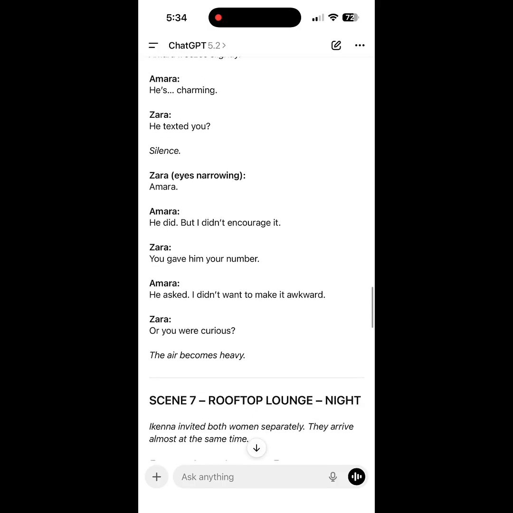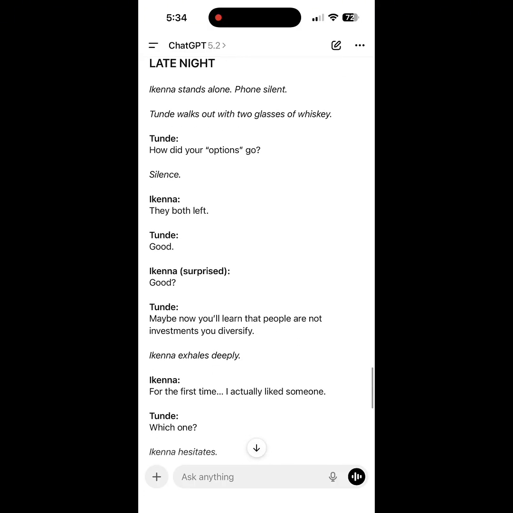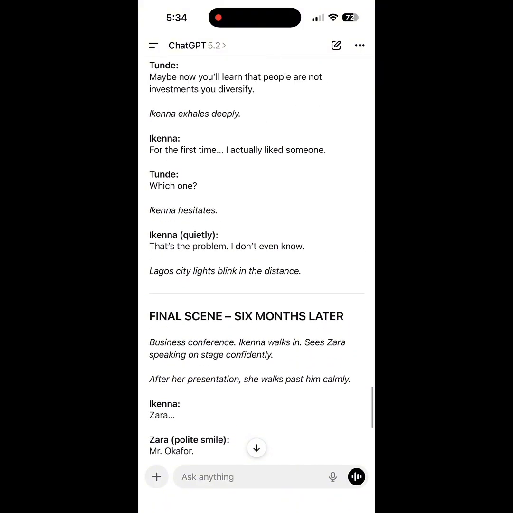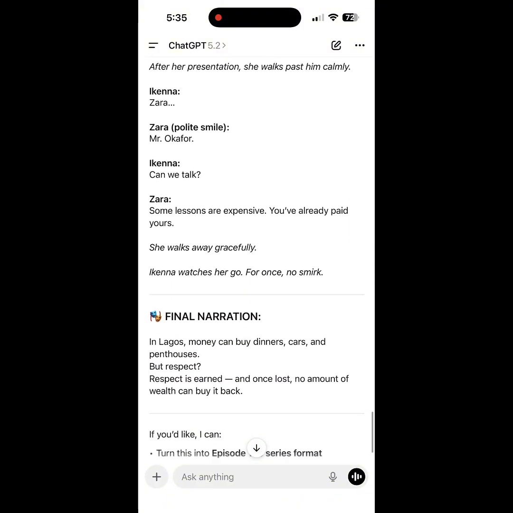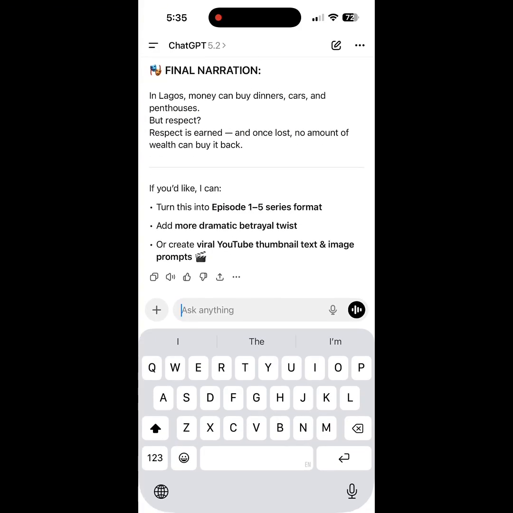Once you get your idea like that, and then you have your script written out by ChatGPT, the next thing you do from here now, you just tell ChatGPT the next thing, which is to describe your characters for you.